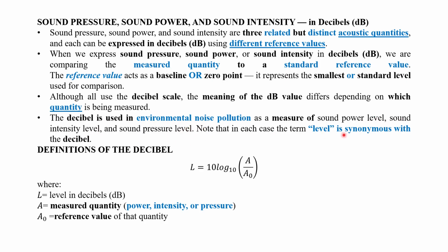So level means nothing but it is synonymous with the decibel, right? Level means decibel. So how can we define the decibel? The decibel L is 10 log base 10 of A by A0. L is expressed in decibels. A is the measured quantity, which may be sound power, sound intensity or sound pressure. And A0 is the reference value of that quantity. That means A0, the reference value, will vary for each of these three parameters, sound power, sound intensity or sound pressure, in different ways.